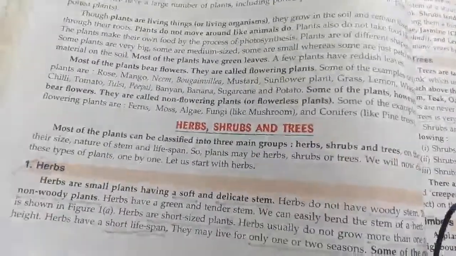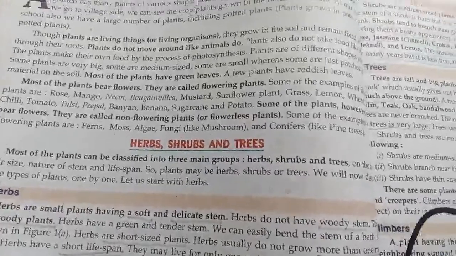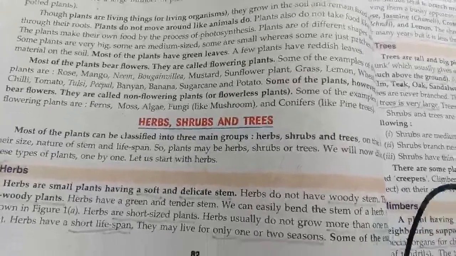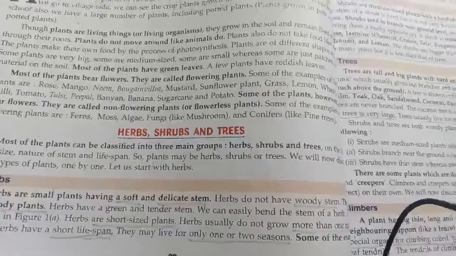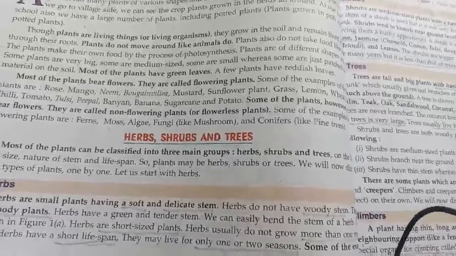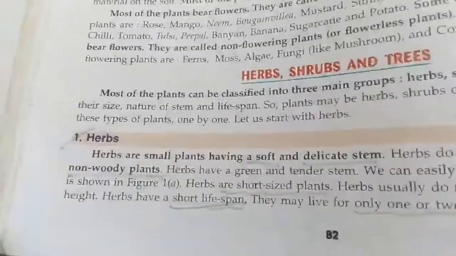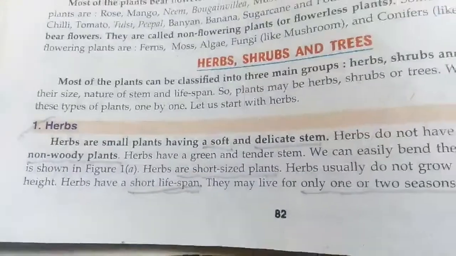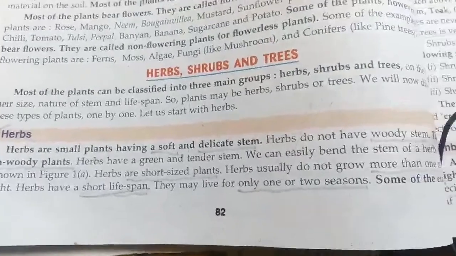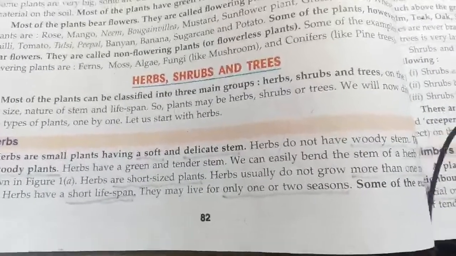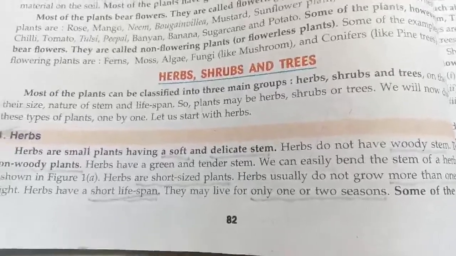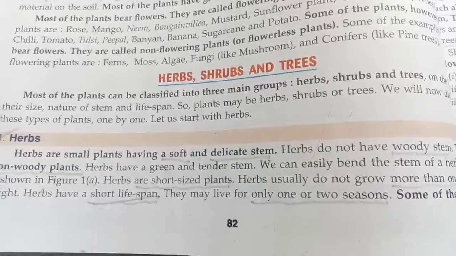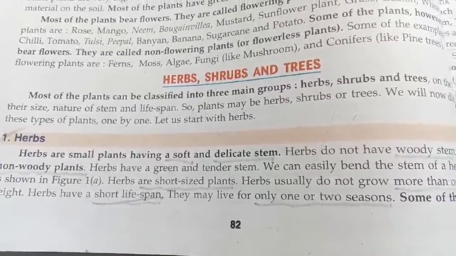Very small plants which have a soft and delicate stem are called herbs. They have a non-woody stem, meaning you cannot use their stem for making furniture or for any purposes. So that's why their stem is called a non-woody stem. Their life is also very short, and they live for only 1 or 2 seasons. So you see clearly on your screen: herbs are small plants having a soft and delicate stem. They have a non-woody stem and a short lifespan, and they live for 1 or 2 seasons.